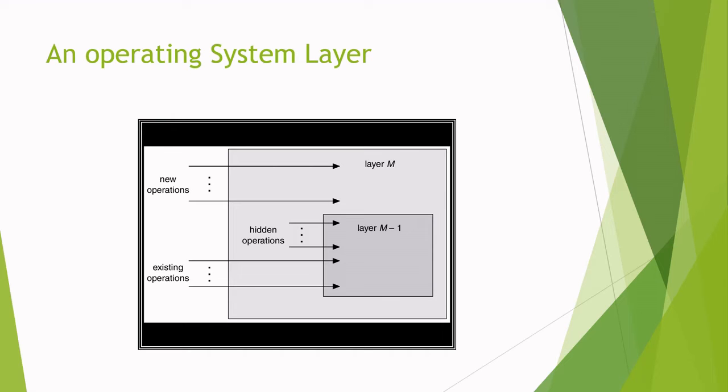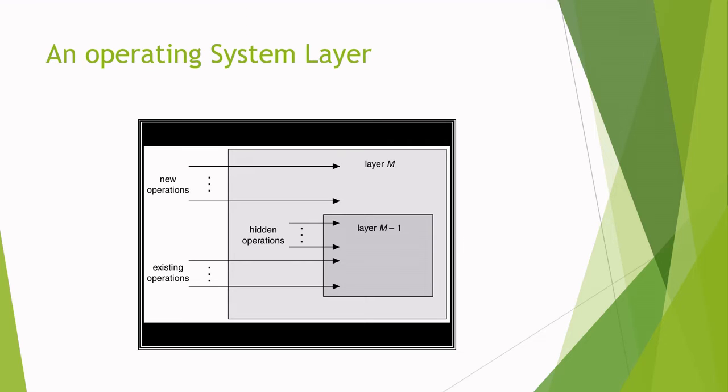That is, whenever we are debugging, the first layer can be debugged without any concern for the rest of the system, because by definition it uses only the basic hardware, which is assumed to be correct. We know that basic hardware is implemented correctly, so the first layer can be debugged without any concern. Once the first layer is debugged, its correct functioning can be assumed while the second layer is debugged. That is, while we are debugging the second layer, we know that the first layer is already debugged and correct, so we can concentrate on the second layer only.